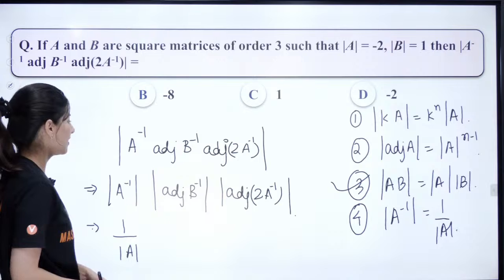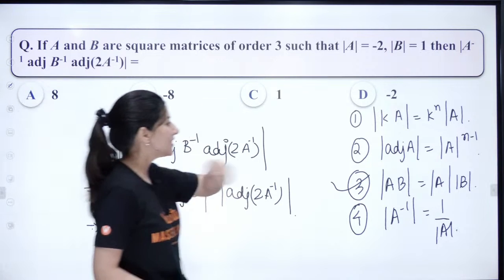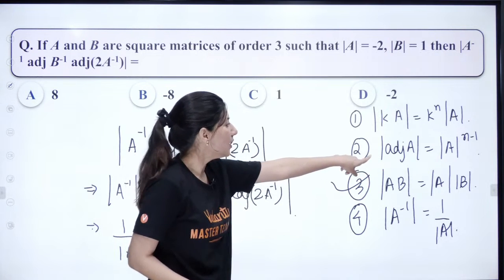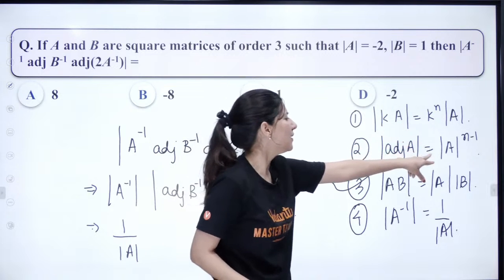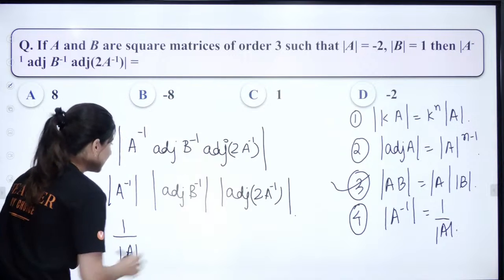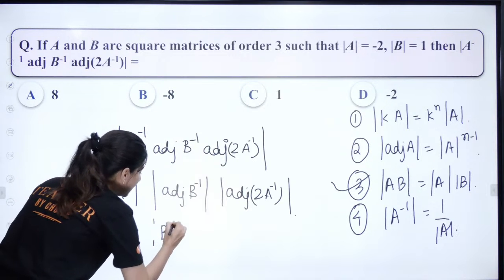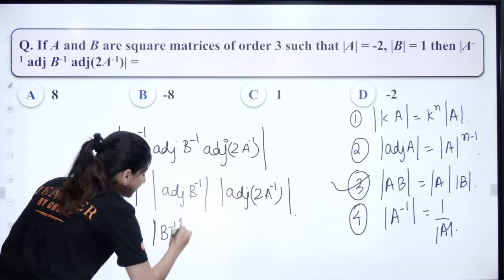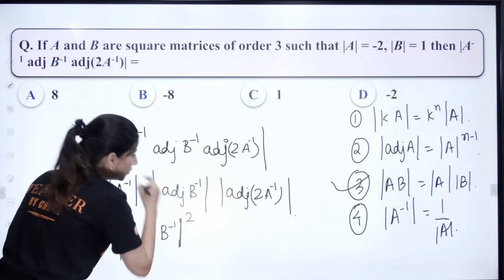Now what about this? Determinant of adjoint, so which property? Second property: determinant of adjoint of any matrix will be equal to determinant of that matrix to the power n minus 1. So for order 3, this will be determinant of B inverse and the power will be 2.